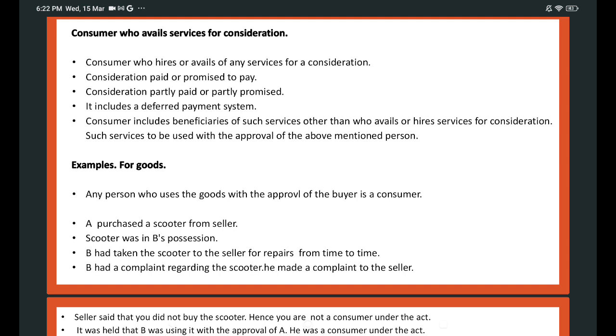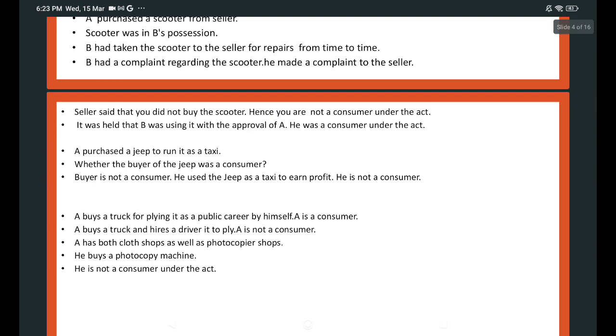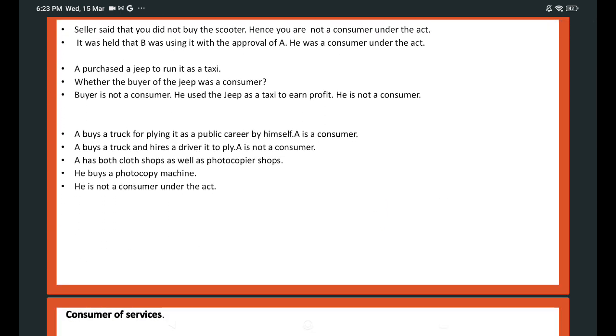A purchased a scooter from a seller. The scooter was in B's possession. B had taken the scooter to the seller for repairs from time to time. B had a complaint regarding the scooter and made a complaint to the seller. The seller said, "You did not buy the scooter from me. Hence, you are not a consumer under the Act." It was held that B was using the scooter with the approval of A and he was a consumer under the Act.